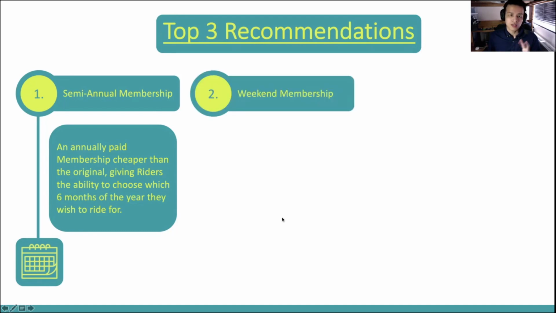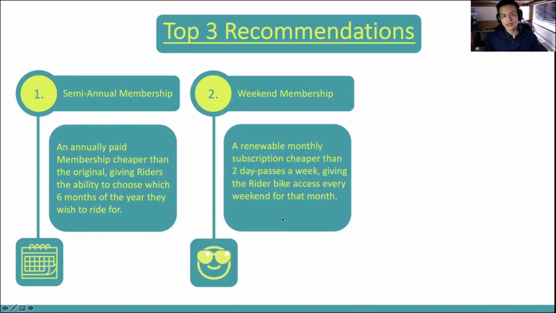My second proposal is a new weekend membership. This will give bike access to our riders during our casual audience's favorite times of the week to ride, Saturday and Sunday. I recommend a monthly subscription for the weekend pass, as this will grant the same cash flow security benefits as our regular subscription. However, in the case that this option seems to fall behind, we can change it to a weekly rolling subscription instead, because casuals hate cold months, which is half of the year, mind you.